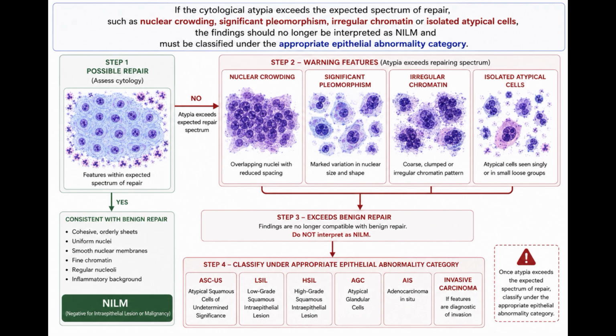If the cytological atypia exceeds the expected spectrum of repair, such as nuclear crowding, significant pleomorphism, irregular chromatin, or isolated atypical cells, the findings should no longer be interpreted as NILM and must be classified under the appropriate epithelial abnormality category.